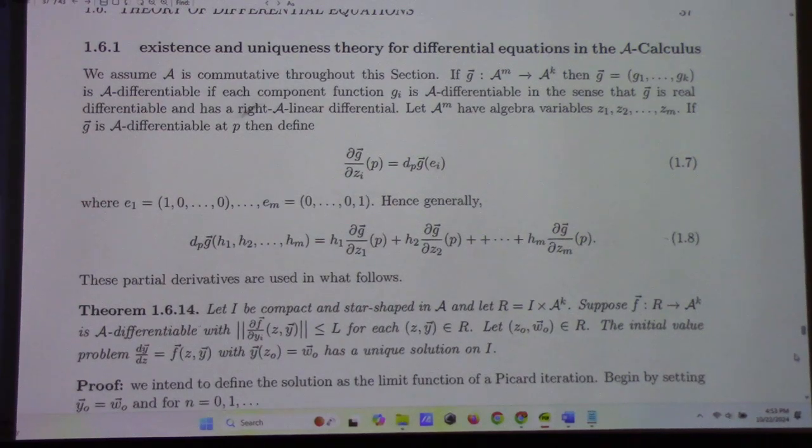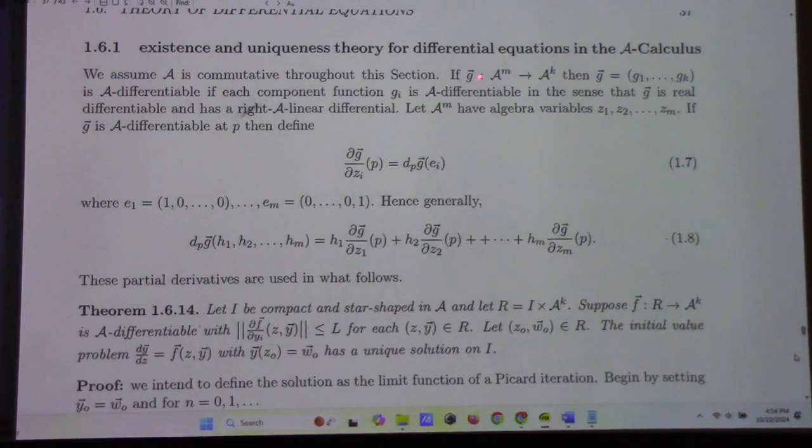But A is a commutative algebra. It's an n-dimensional vector space, so it has a norm. And that norm plays together with the multiplication of the algebra in not the greatest way. It's submultiplicative, so the norm of x times y is less than or equal to some constant m times the norm of x times the norm of y. So it doesn't have a multiplicative norm like the complex numbers. That makes everything ugly.